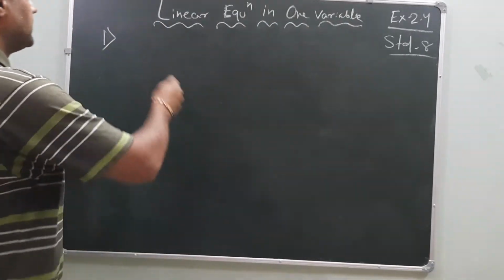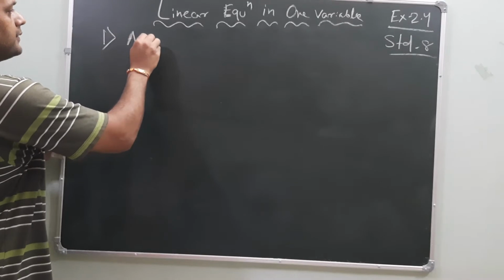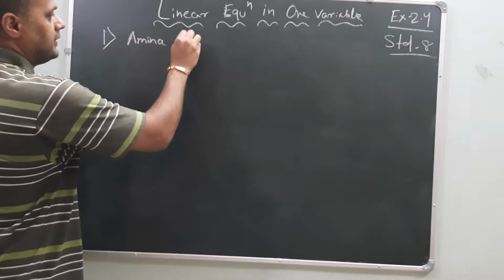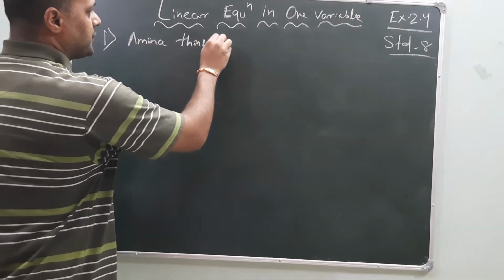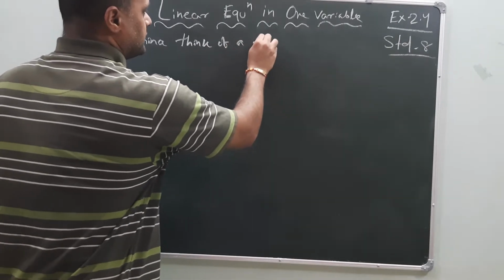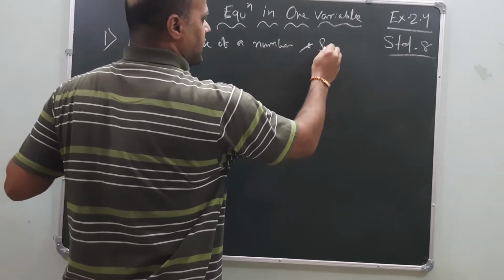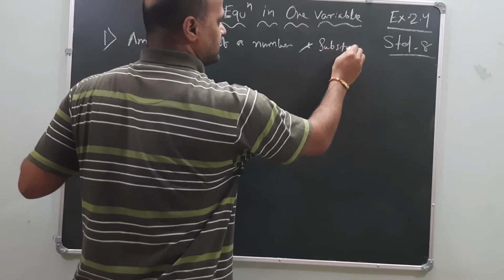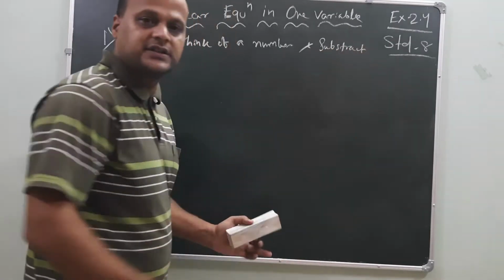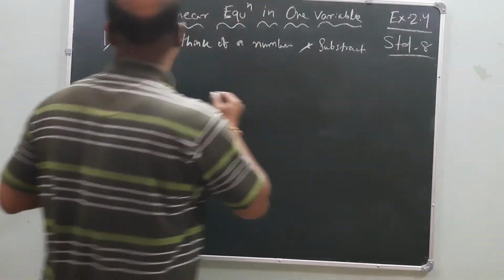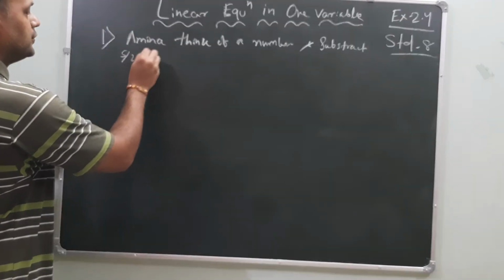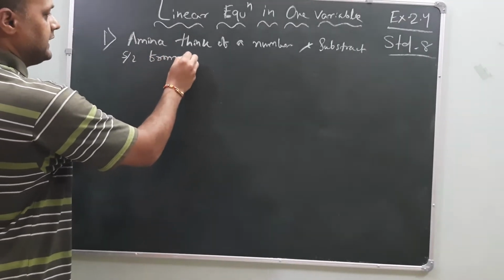Okay, Amina thinks of a number and subtracts 5/2 from it.